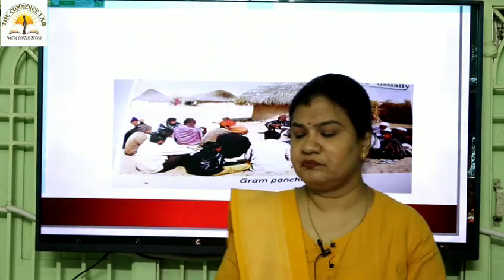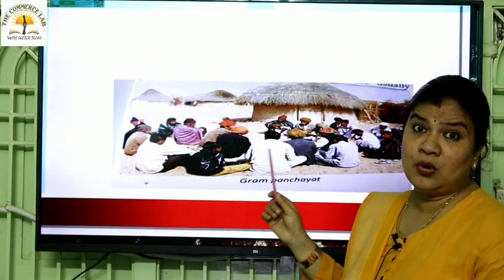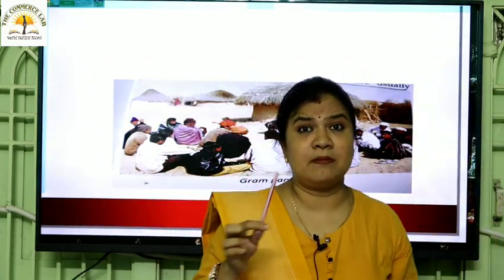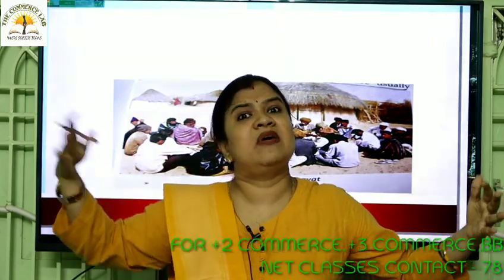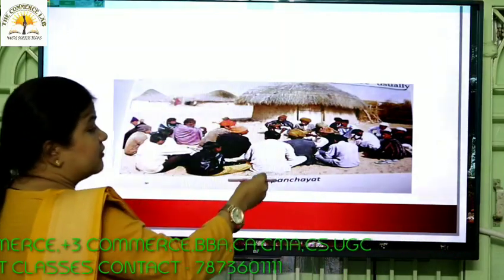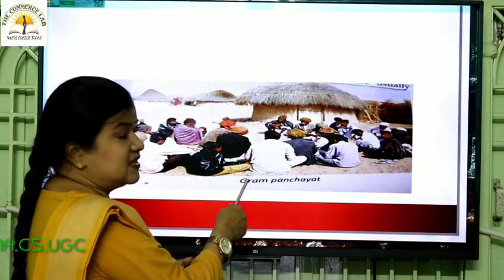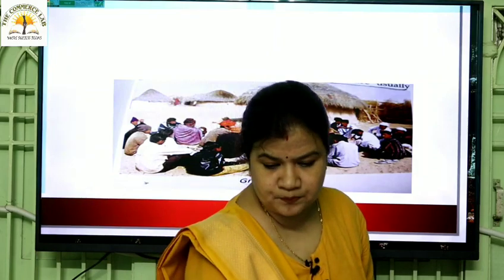Let us move on. See, this image is given in your textbook. Can you see a big gathering? No. Previously, in the image of a Gram Sabha, you found a big gathering of people assembling in huge numbers. So the Gram Sabha is also called what? Village assembly, because it's a huge gathering. All the people of the village who are 18 years and above gathered there. But can you see them here? No. And what did they do? They elected the members of the Gram Panchayat. So this is the picture of a Gram Panchayat. It is clearly visible in your textbooks as well.